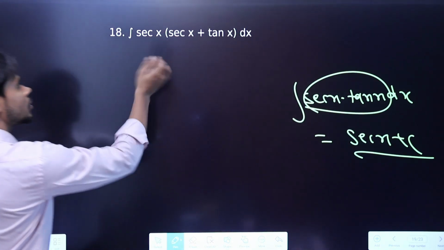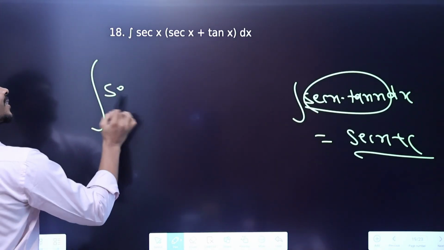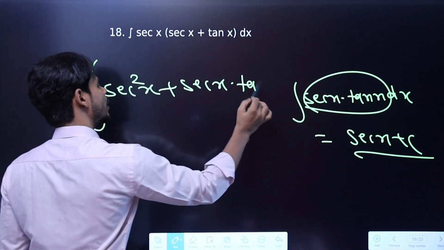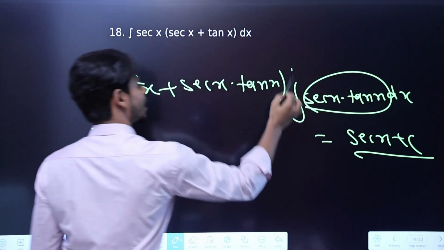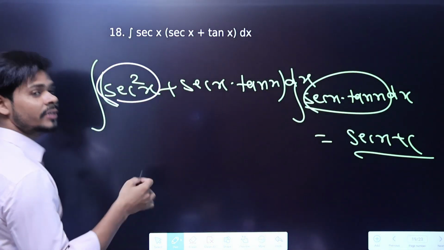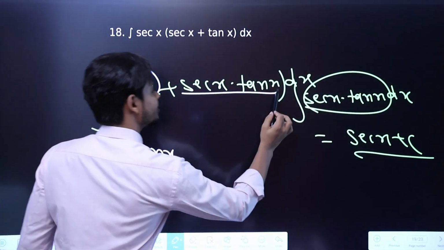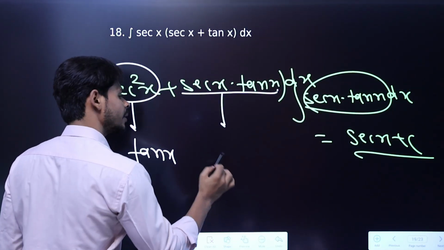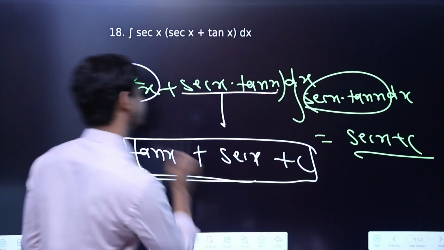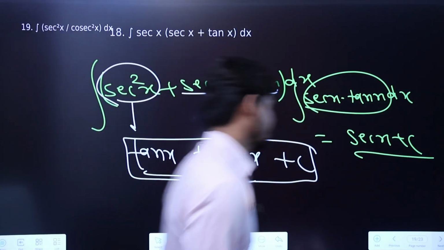So what you can do is multiply. If I multiply, I will get secant square x plus secant x into tan x. Now you have to analyze that these functions are the derivative of some particular function. If you notice, this is the derivative of tan x, so its integral will become tan x simply, right? This is the derivative of sec x, so its integral will become sec x plus c. That's your answer for the integral of this complicated function. By the way, this is very easy, right? Next,